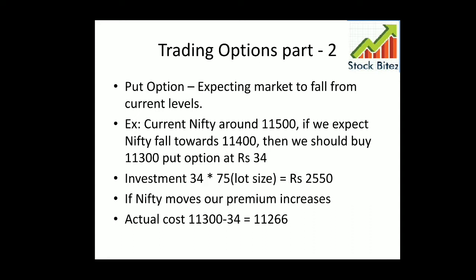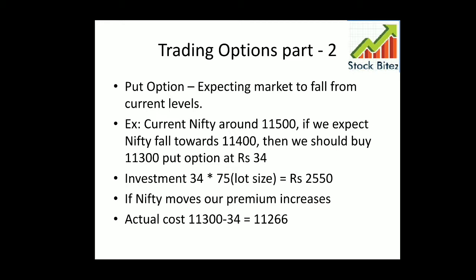The exchange will be fixing many such strike prices. The 11,300 that I mentioned is the strike price. Likewise, if someone thinks that the market will fall only till 11,400, then he can select the 11,400 strike price. In this example, we are going for the 11,300 put option, and we are going for the monthly expiry. That is, last Thursday would be the expiry, and assume the premium is currently trading around 34 rupees. The investment will be 34 into the lot size of Nifty, that is 75, so it comes to 2,550. That would be our investment.